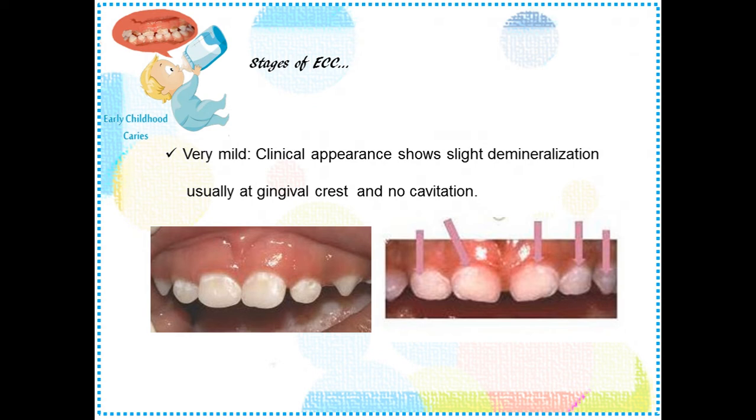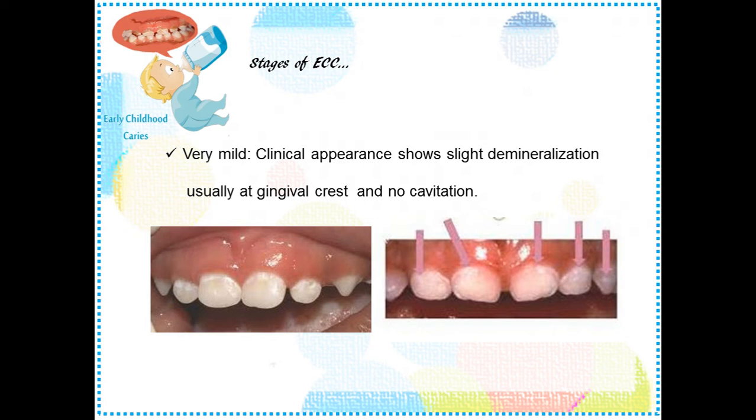Hence, most of the parents will be thinking as if the teeth are defective from the time they have erupted into the oral cavity. And let's see the stages of ECC. The stages of ECC can be staged into four stages actually: very mild, mild, moderate, and severe.